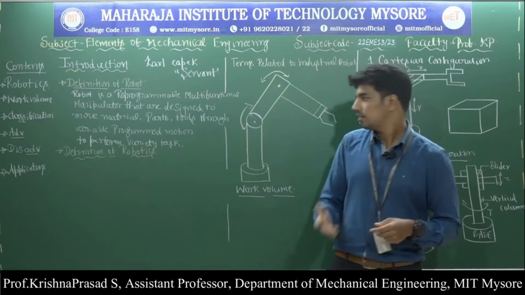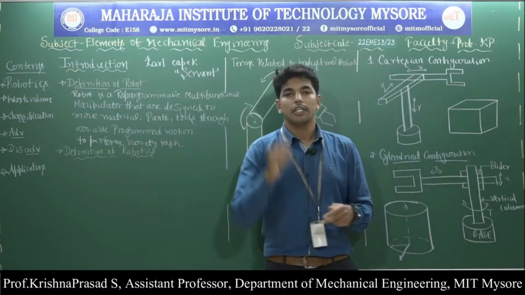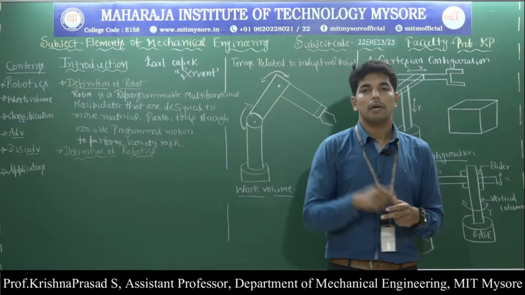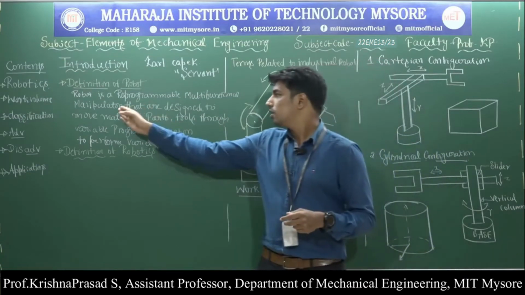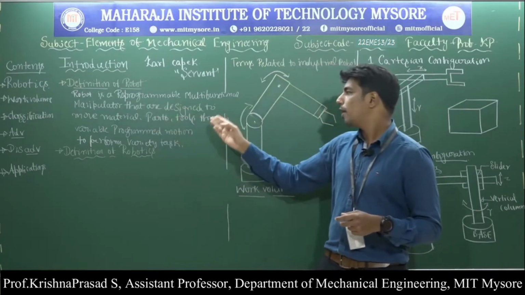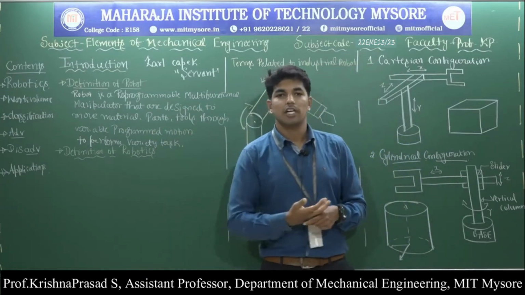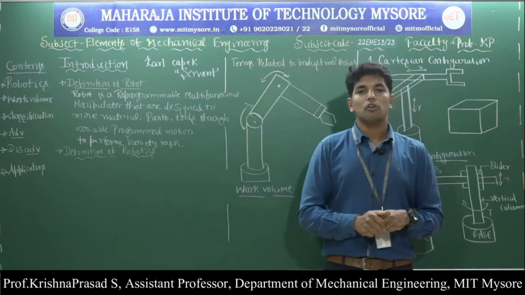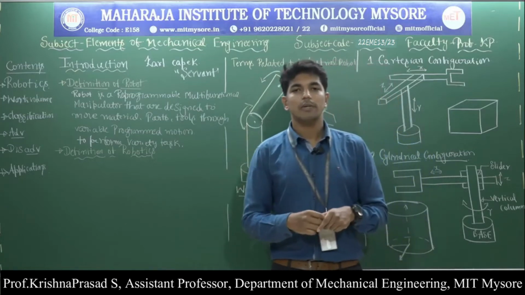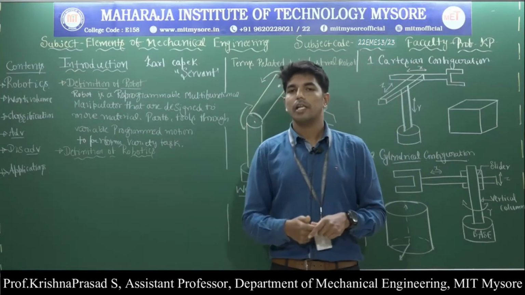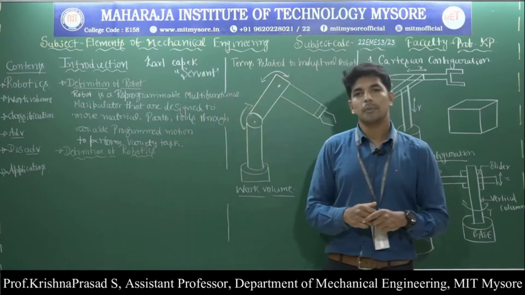To do such tasks, we use the robot. The robot is also called an artificial agent, and it can be used as a substitute for human labor. So this is regarding the robot.